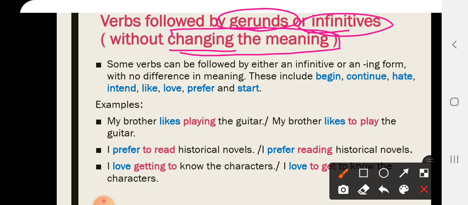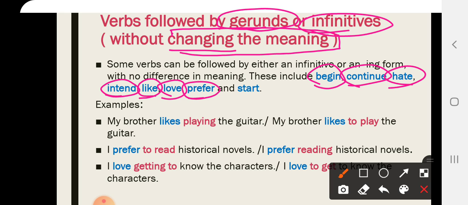The sentence will be the same in meaning. There's no difference in meaning between a gerund or infinitive after these verbs. What are these verbs that we are going to talk about? Begin, continue, hate, intend, like, love, prefer, and start.